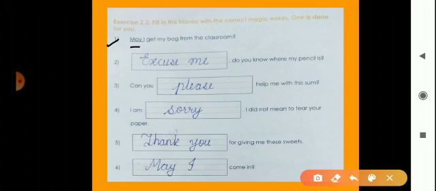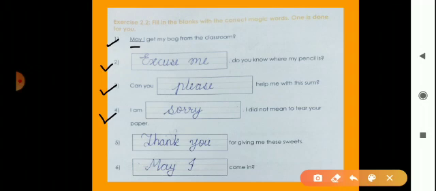Okay. Then second is dash dash, do you know where my pencil is? So now here you have to write excuse me. Okay. Now third, can you dash dash help me with this sum? Now here is a request. So write please.